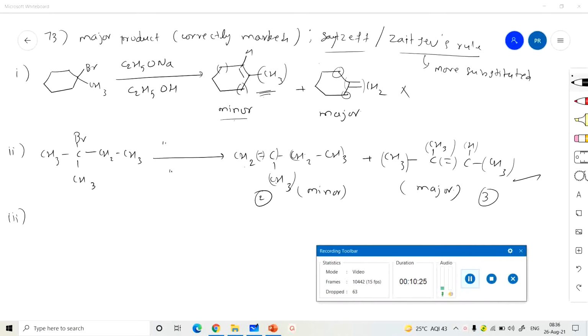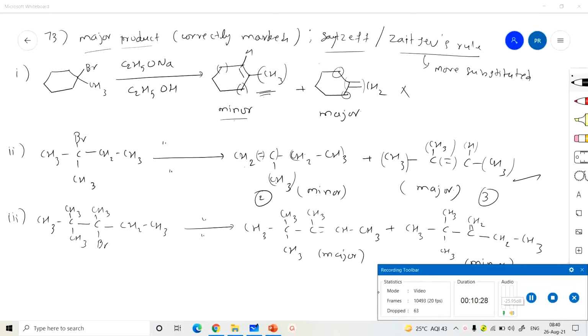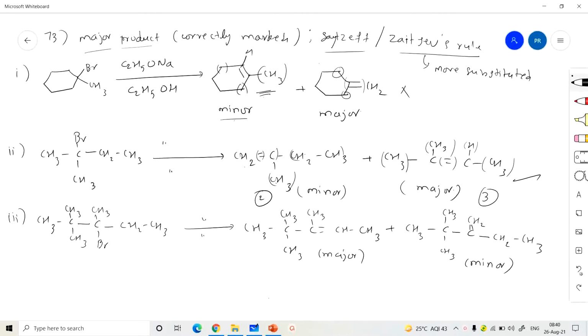Next, another one. If you see the third one, CH3 C CH3 Br CH2 CH3: this is the alpha carbon, and these are beta carbons. The beta C-H bonds are present here and here. So he has given a double bond here, and another here.